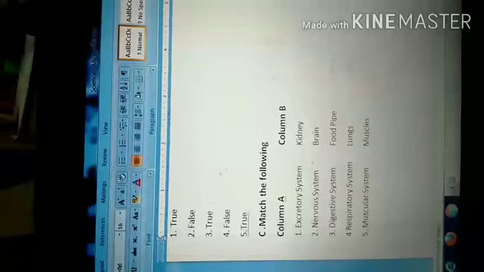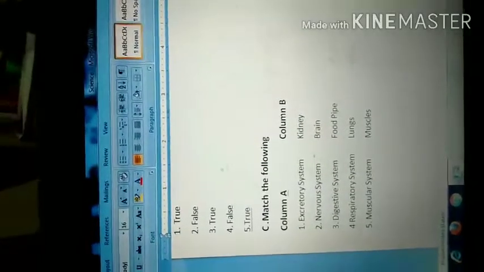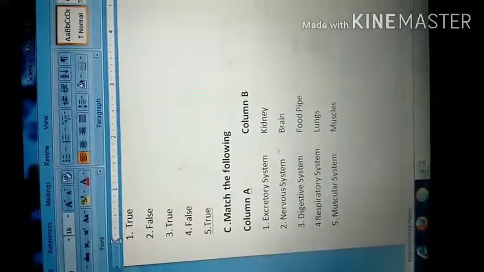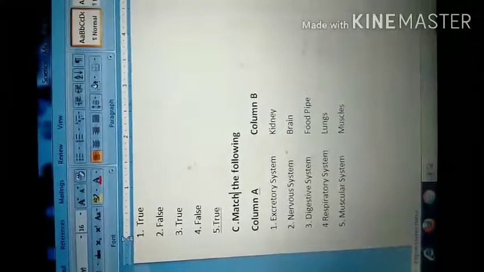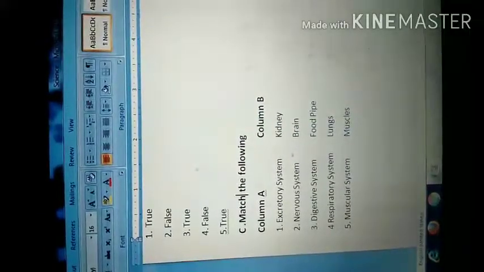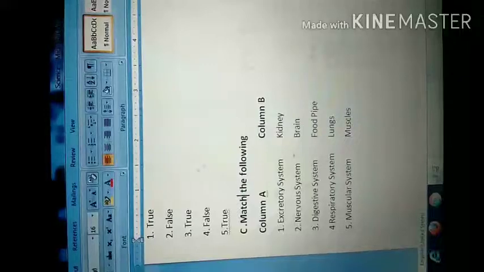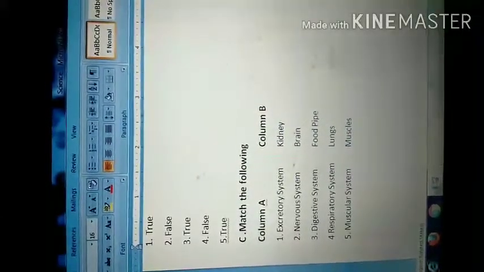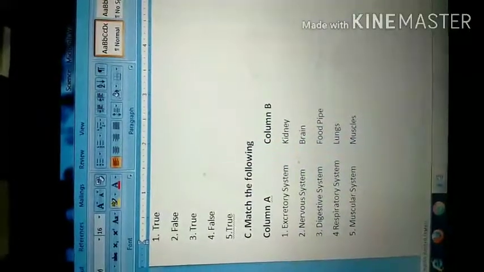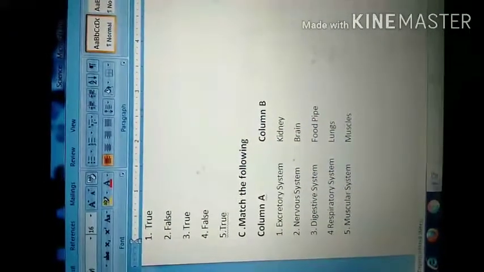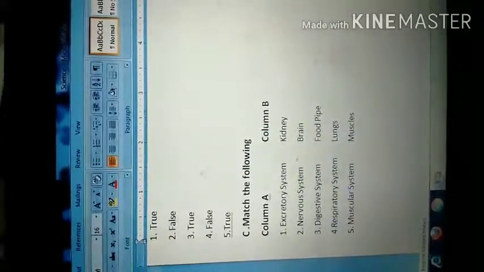Question 1, excretory system, kidney. 2, nervous system, brain. 3, digestive system, food pipe. 4, respiratory system, lungs. 5, muscular system, muscles.